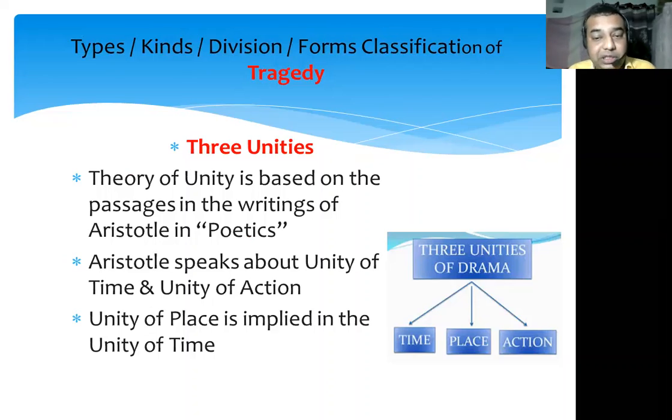What does Aristotle speak about these unities? Basically, Aristotle speaks about only two unities: unity of time and unity of action. The third one, unity of place, is implied in the unity of time. One by one, we will try to understand what these three unities are, and what each unity says.